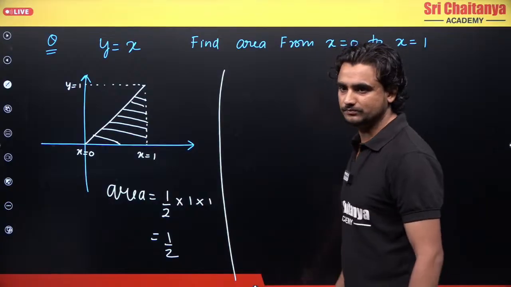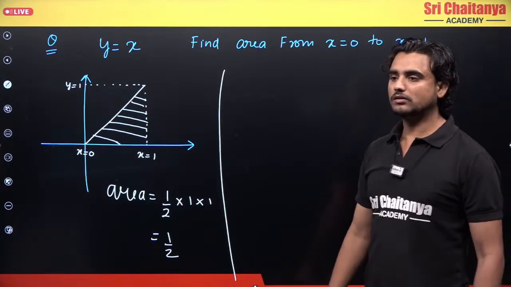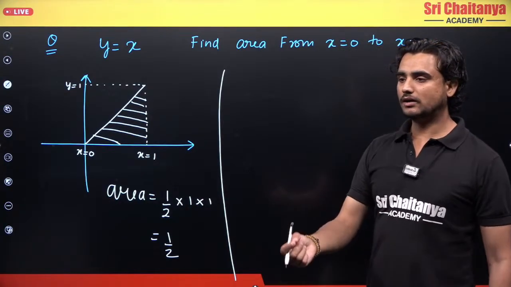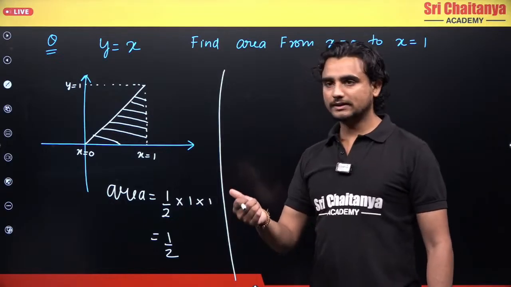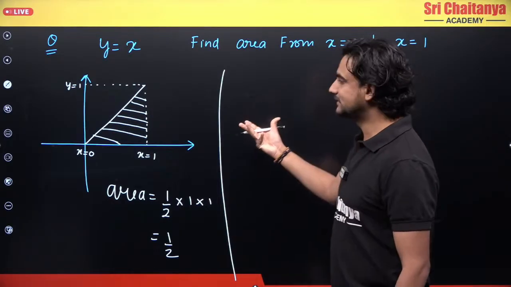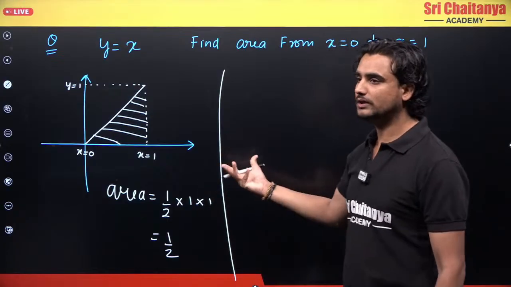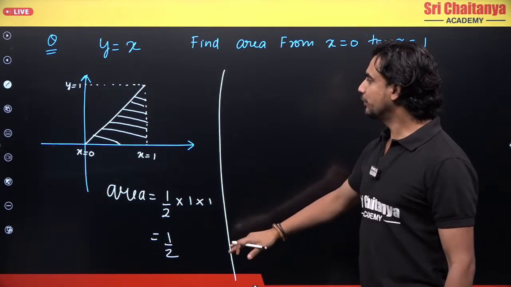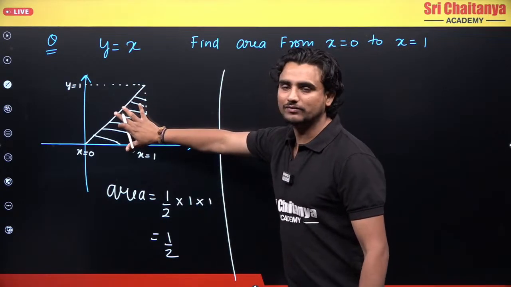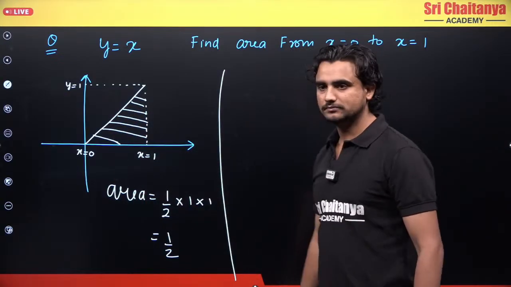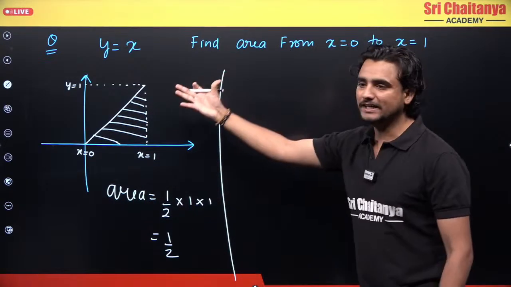using integration. Okay, clear? So if you have a doubt, please ask me again. Try to understand using this example. I hope you understand how I found the area of this triangle. Simple. But let's try to find it using integration.